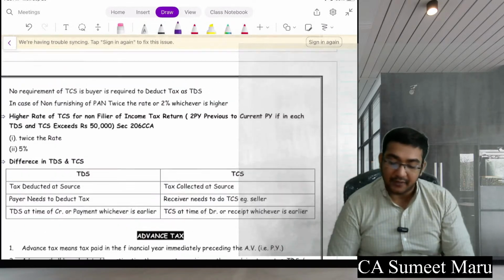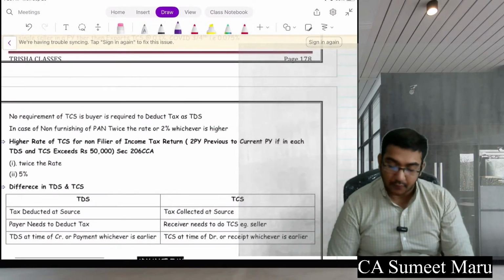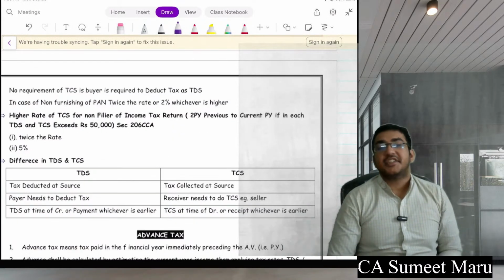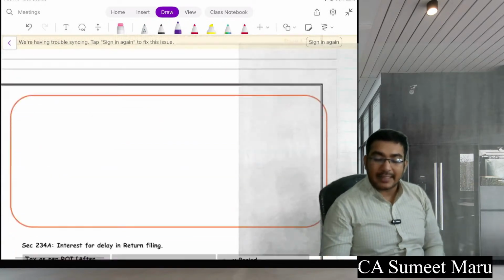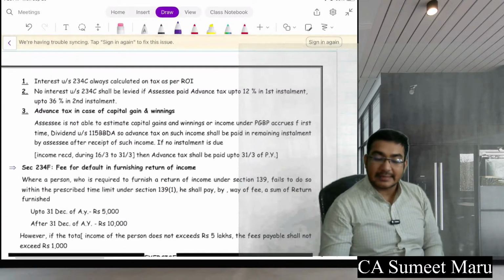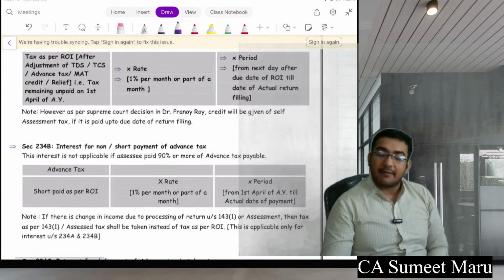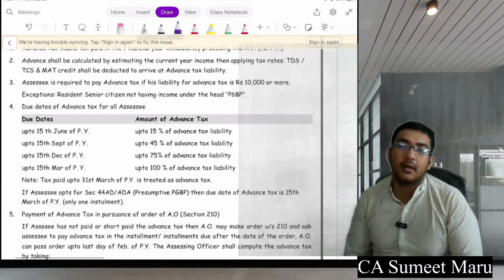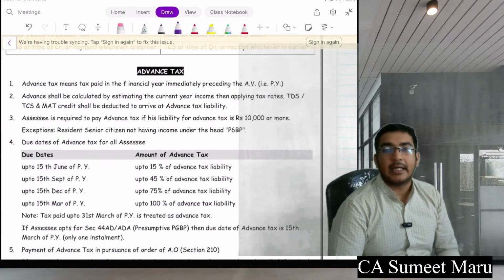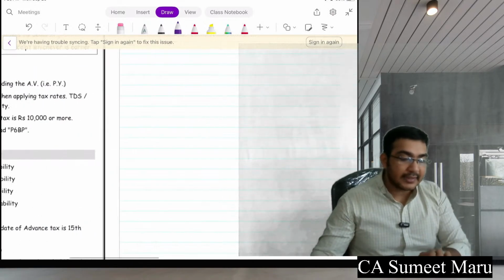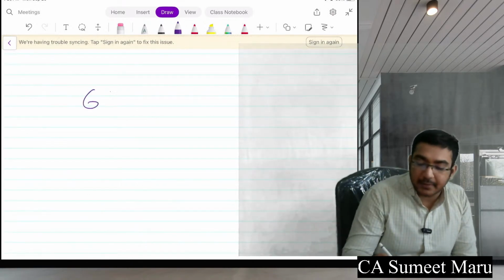That's it. I feel we'll stop here for now. In the next session at 6 to 8, we will do the small remaining part of advanced tax. I want to take it nicely because the interest part is very interesting. Once we do the advanced tax, we will move to the last return filing chapter, which is hardly 5-10 minutes, and then we'll start with the RTP questions. So see you all at sharp 6 p.m.